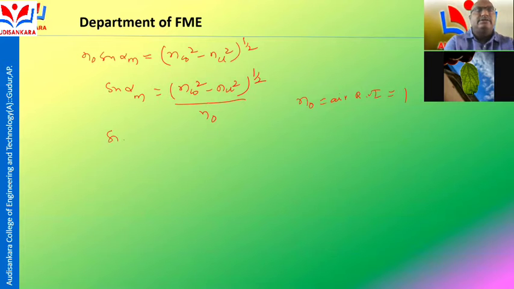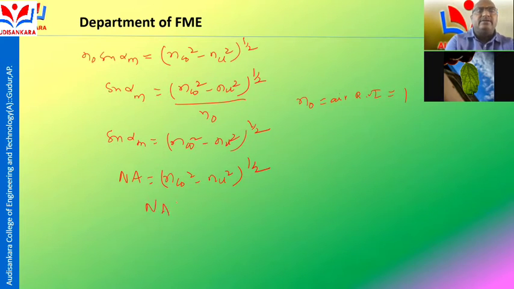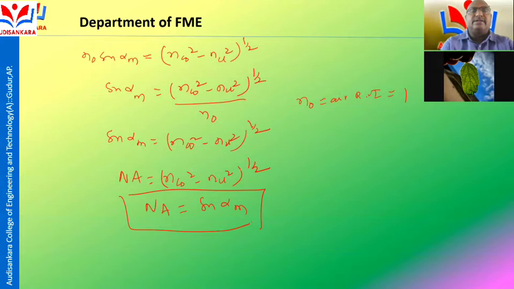So substituting 1, sin alpha m is equal to square root of NCO square minus NCL square. But numerical aperture NA is the sine of alpha m. So numerical aperture is equal to square root of NCO square minus NCL square, and alpha m is equal to sin inverse of square root of NCO square minus NCL square. This is called the acceptance angle.